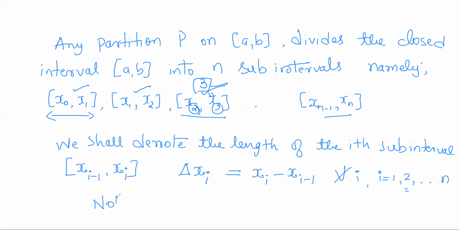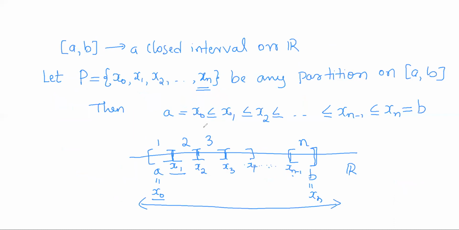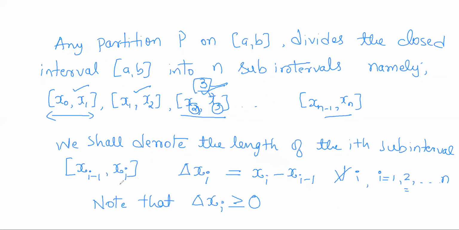Now you can note that delta xi is in fact non-negative. This is from the arrangement of x0, x1, x2, right? So you can observe here. x0 is less than or equal to x1, x1 is less than or equal to x2, so on. As they are arranged in increasing order, xi minus 1 comes first, then xi.